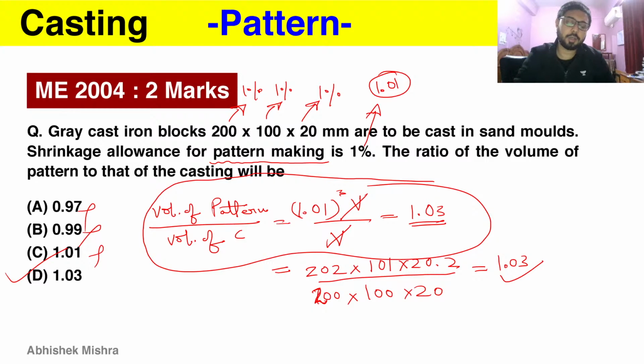They need to be understood properly, and there are some tricky things provided in the question, which you have to just decode. If your concept is great, then you can decode them. So 1.03 is the answer to this question, which we calculated by proper calculation or trick.